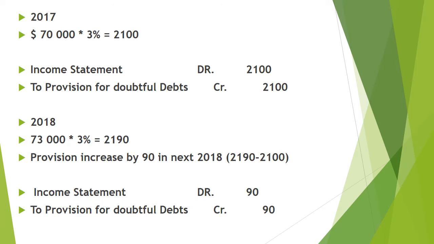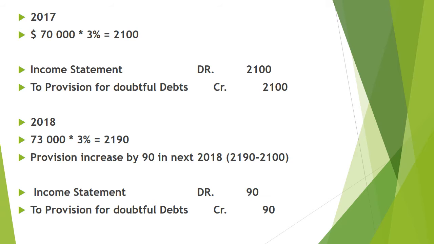Provision increased by $90 in the next year, 2018. 2,190 less 2,100, because we have already balanced 2,100, and the current year's total provision is 2,190, so we need only $90 to increase this provision. So we will show this increase in provision as an expense in the income statement, and close it in the income statement.